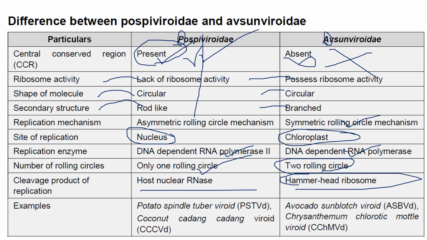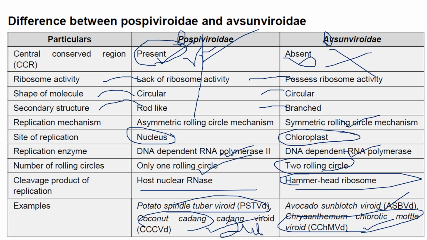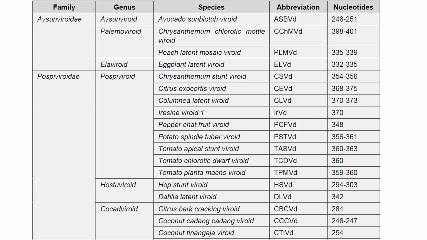So the examples of viroids that come under Pospiviroidae are potato spindle tuber viroid, and coconut cadang-cadang viroid actually comes under this Pospiviroidae. And there are a couple of viroids that come under this Avsunviroidae, like avocado sunblotch, chrysanthemum chlorotic mottle viroid. This is the largest viroid, chrysanthemum chlorotic mottle viroid, which consists of 401 nucleotides, in between 399 to 401, to be exact. Coconut cadang-cadang viroid is the smallest viroid, which consists of 246 nucleotides, right? Yes, these are all a couple of lists.